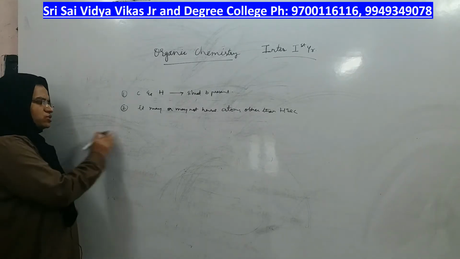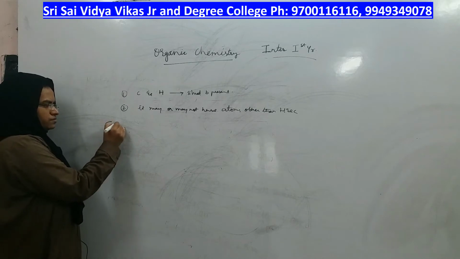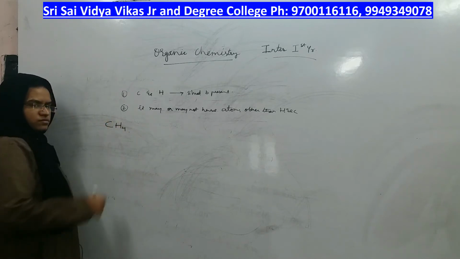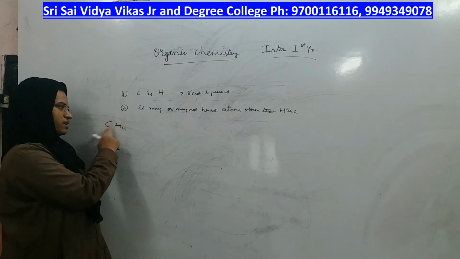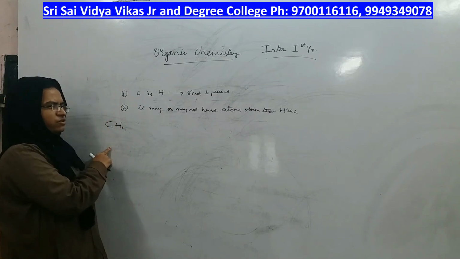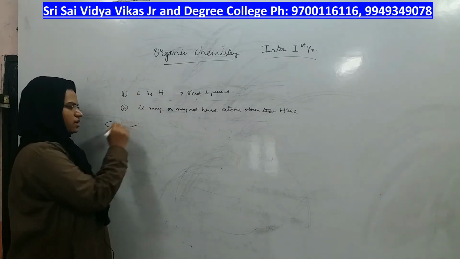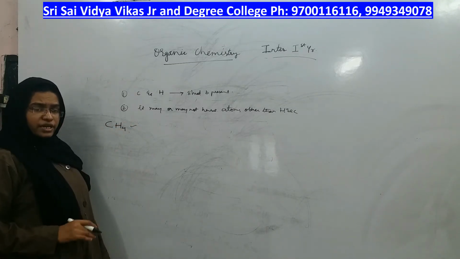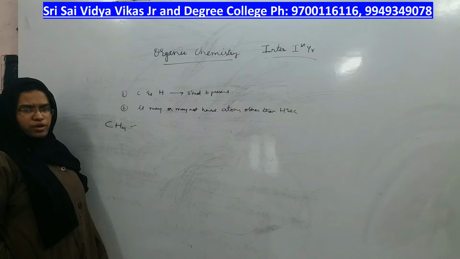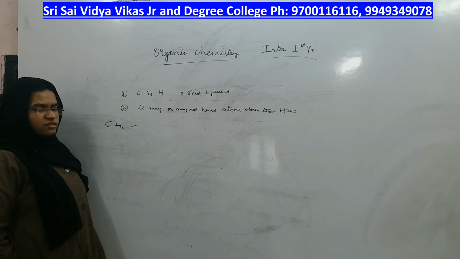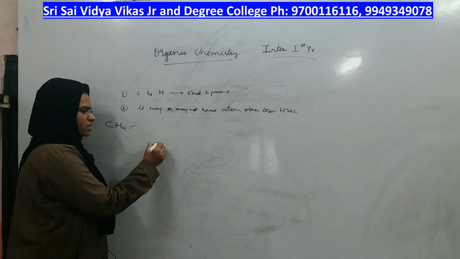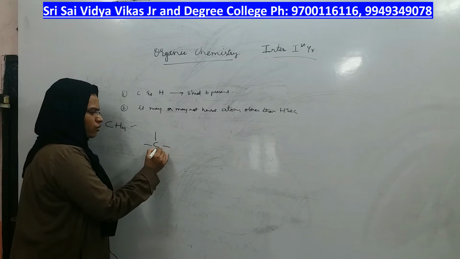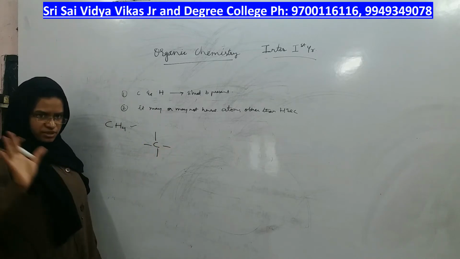What is the simplest organic compound? We know methane. Does it follow those two rules? The carbon and hydrogen bond is there, at least one should be followed, right? So this is an organic compound. And in every organic compound, the necessary requirement for carbon is that it should have tetravalency, which means there must be 4 bonds around carbon.